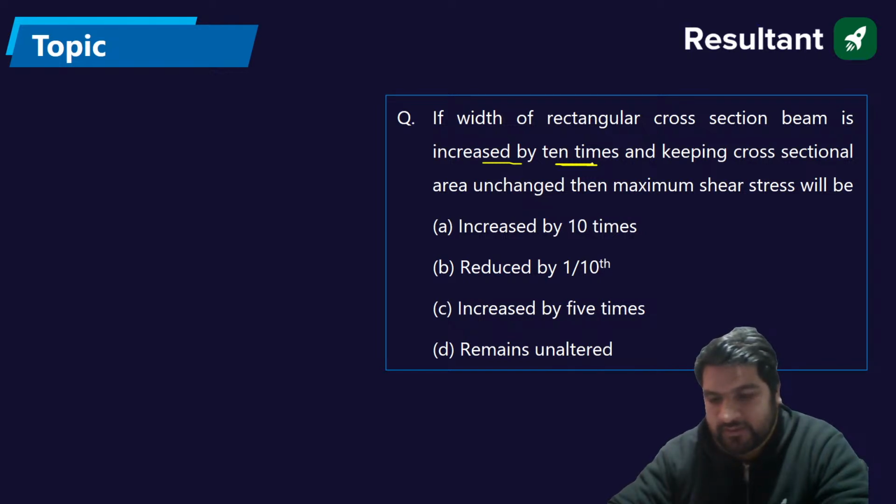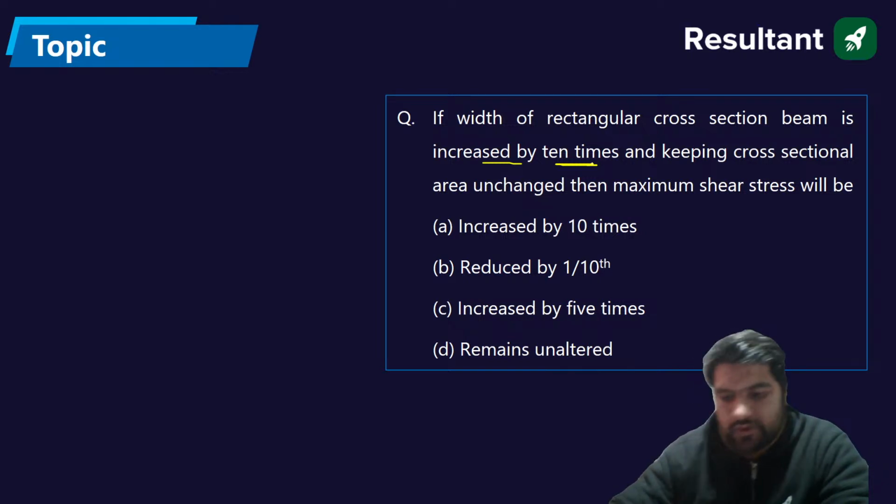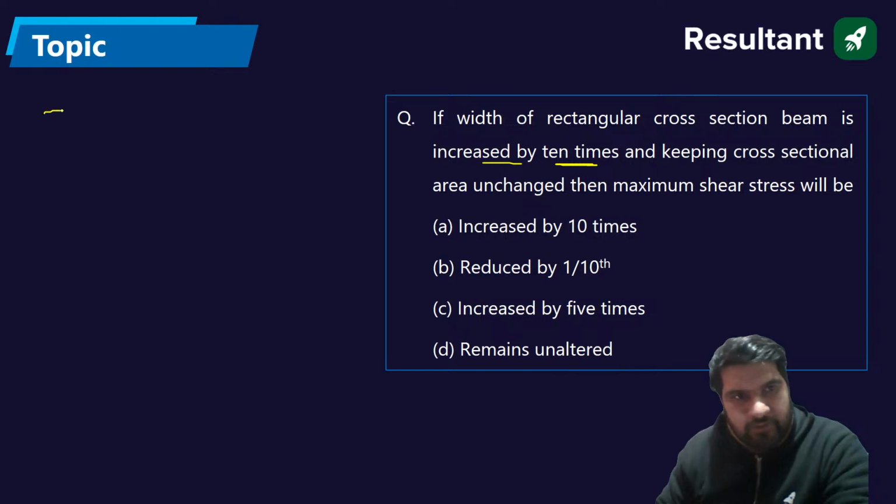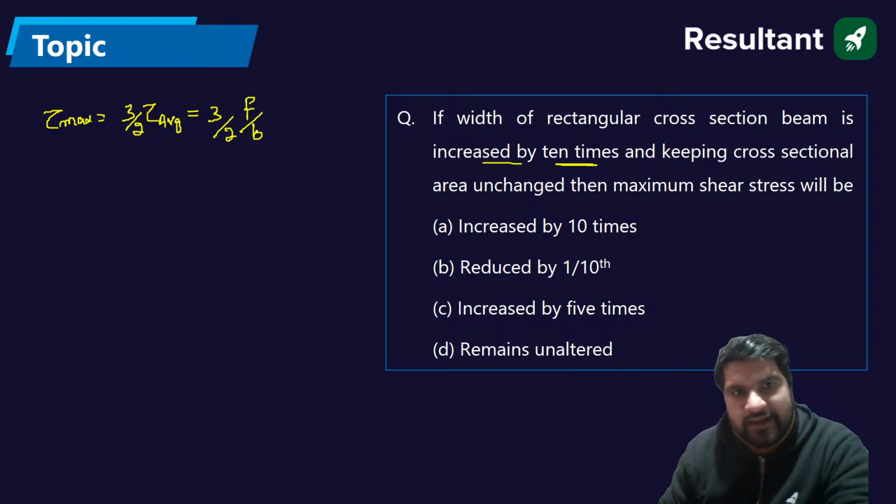What is the maximum shear stress in case of the rectangular beam? Guys, you know the tau maximum for the rectangular beam is 3 by 2 of tau average. How can we write down the tau average? Tau average is simply the force upon the area. The area is B into D.